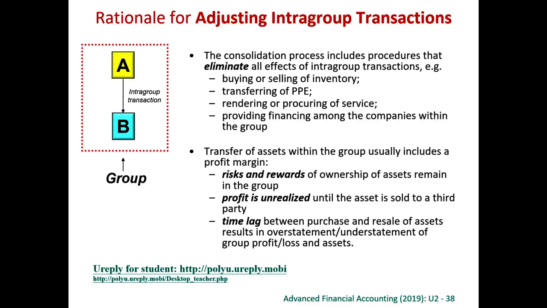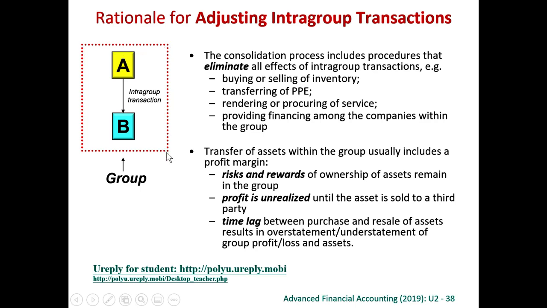As I've said before, we have to eliminate all intra-group transactions within the group. So the consolidation process includes procedures that eliminate all effects of the intra-group transaction. No matter whether the parent is selling something to the subsidiary, the subsidiary is selling something to the parent, or one subsidiary is selling something to another subsidiary, we have to eliminate. This applies to inventory, property, plant, and equipment, any kind of services, actually any kind of financing, also we have to eliminate, because we treat the group as one single economic entity.